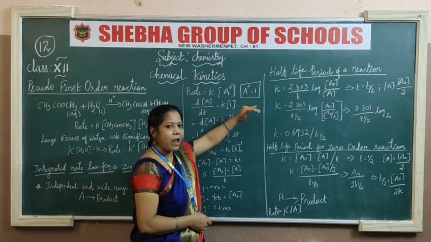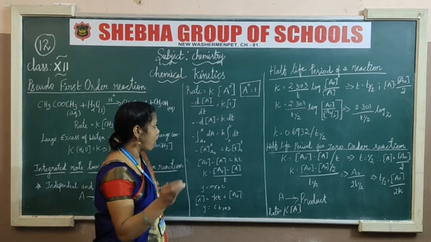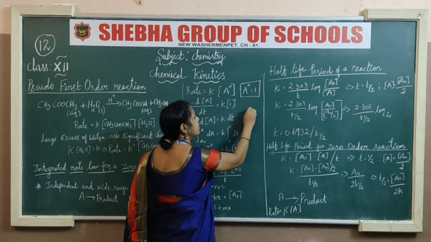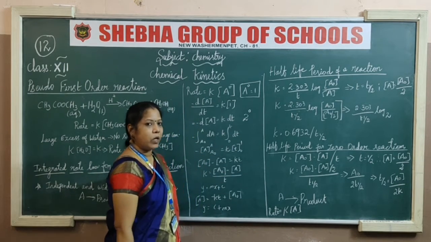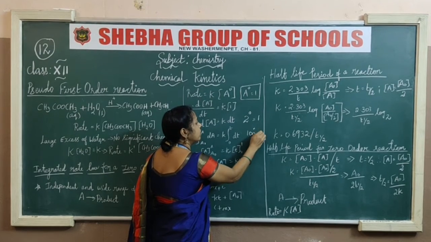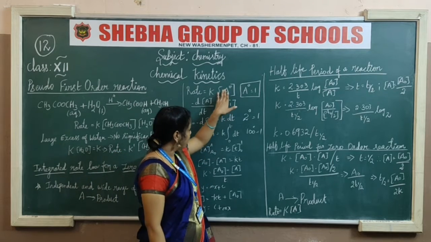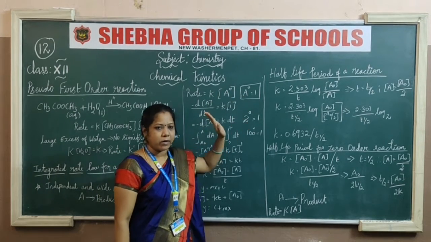Obviously anything to the power of 0, that value is what? Yes, 1. 2 power 0 is 1, 100 power 0 is 1. That is a mathematical trick. So obviously A naught is 1. Are you clear?